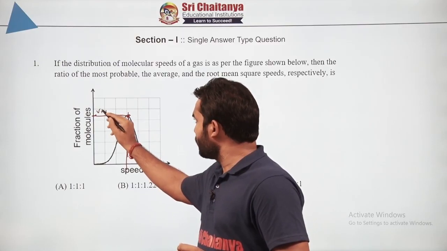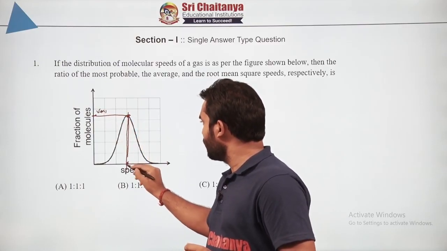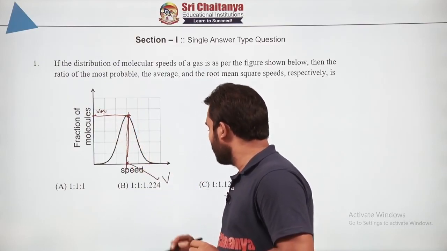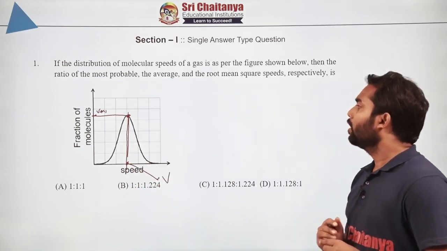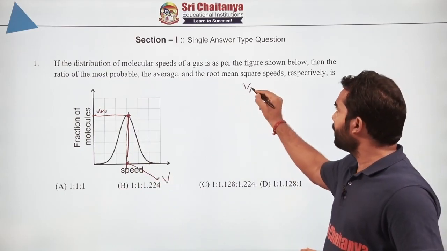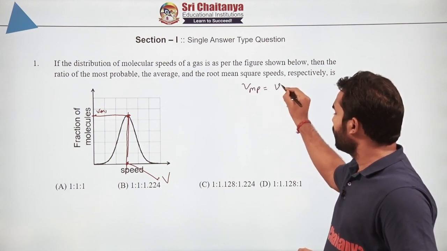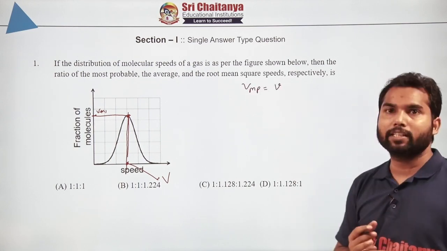Because it is possessed by the maximum number of molecules, this particular speed V is Vmp. So if I say that the most probable speed Vmp is V, now let us see how the average speed is defined.